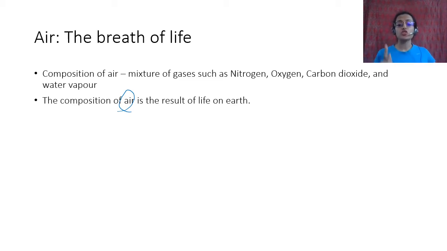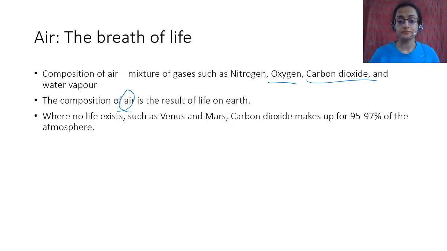But the composition of air is the result of life on earth. So oxygen is this much and carbon dioxide is this much because there is life. For example, plants give out oxygen and animals take in oxygen. Carbon dioxide is given out by animals and taken in by plants. We'll talk about nutrient cycling in the last part. All of these things are a result of life on earth.